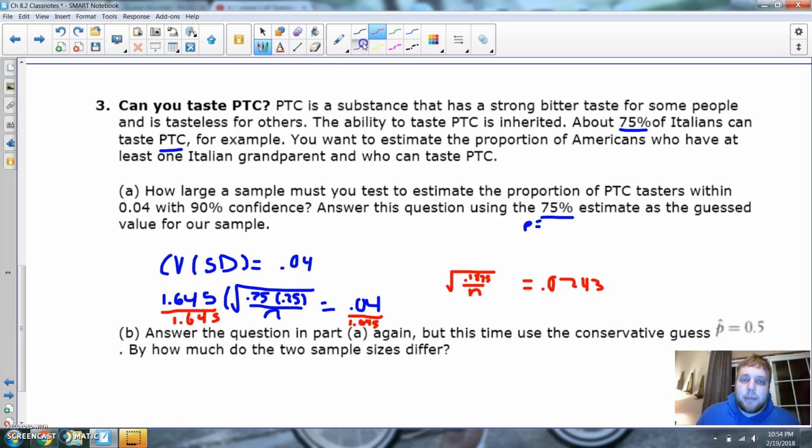At this point in time, I shall square the square root, which will give me an ugly number. So 0.1875 divided by n will equal an ugly number.